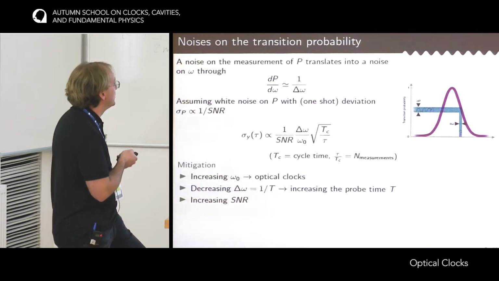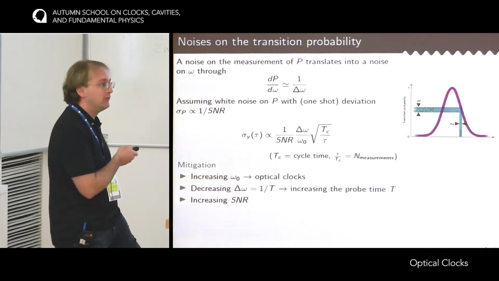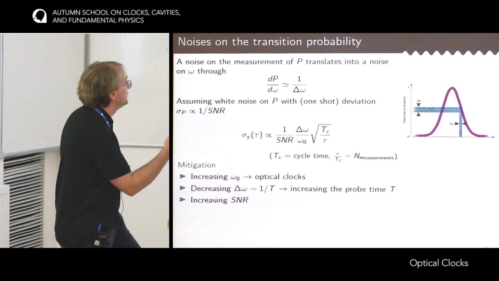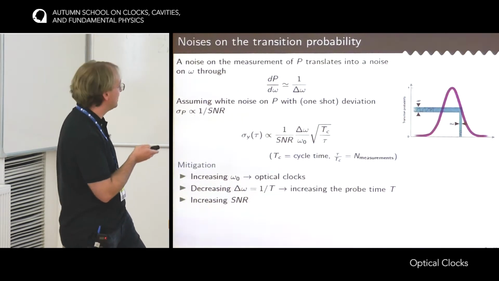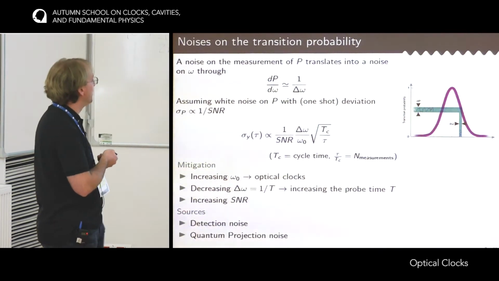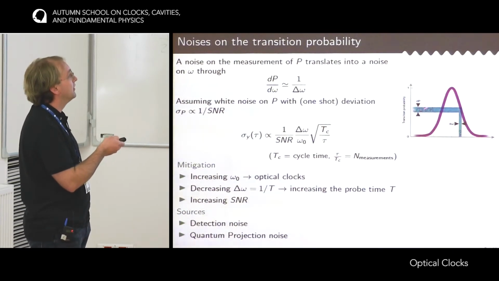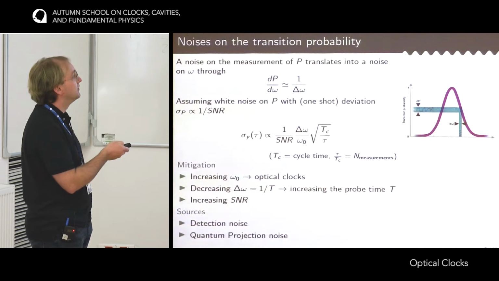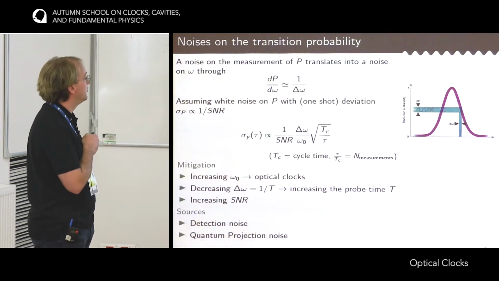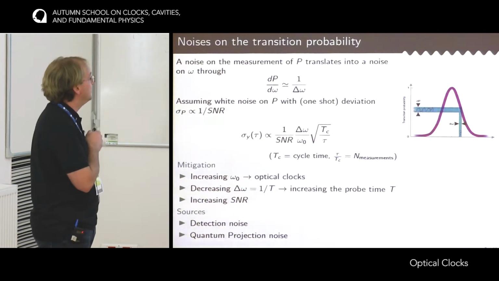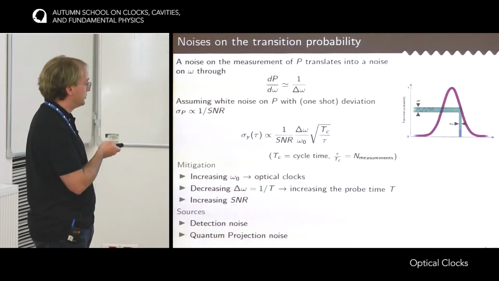And of course, the last solution is to increase the SNR. It's always easy to say, but hard to achieve, because to increase the SNR, you have to understand the noise sources and to correct for them. These sources can be, for instance, the detection noise. If your detection system has some noise, then this noise will be imprinted back on the frequency. But it's usually not a problem, especially with the cavity-assisted detections, which have a very good signal-to-noise ratio.